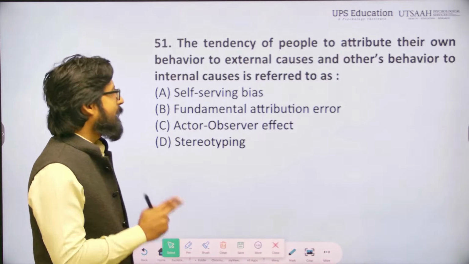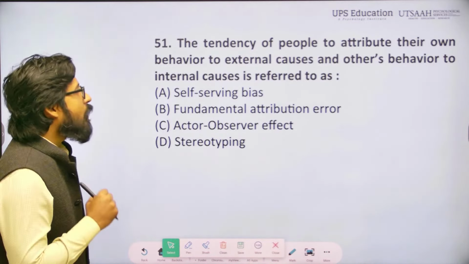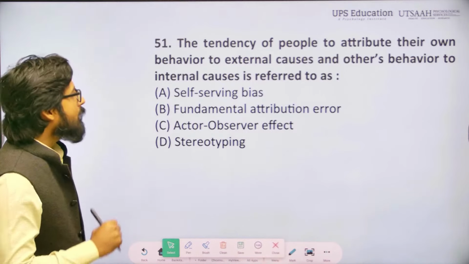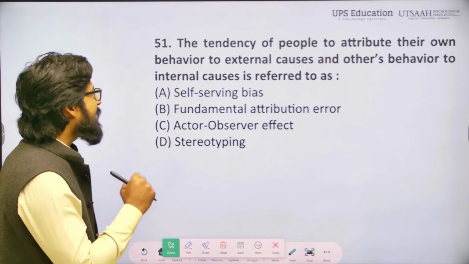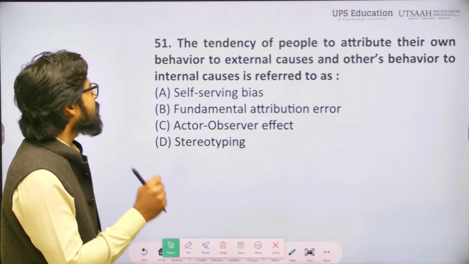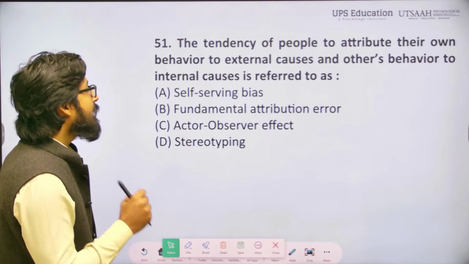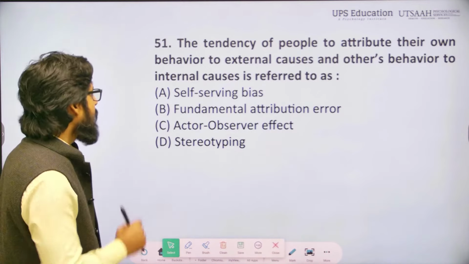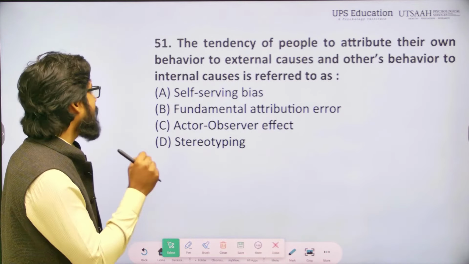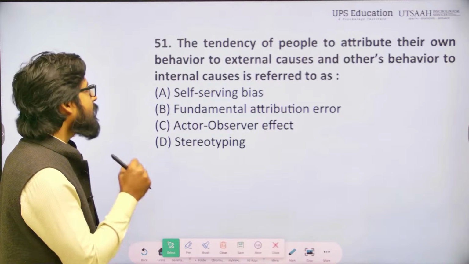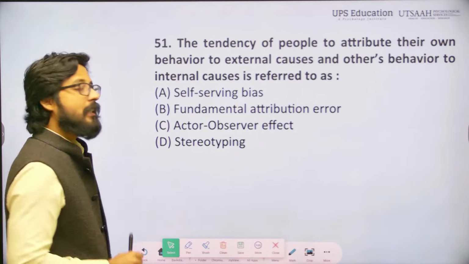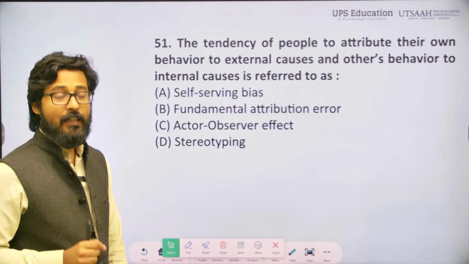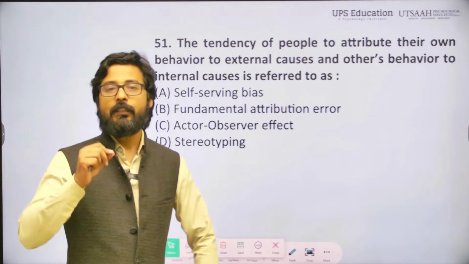Question number 51. The tendency of people to attribute their own behavior to external causes and others' behavior to internal causes is referred to as: option A, self-serving bias; option B, fundamental attribution error; option C, actor-observer effect; and option D, stereotyping. The correct answer is actor-observer effect.